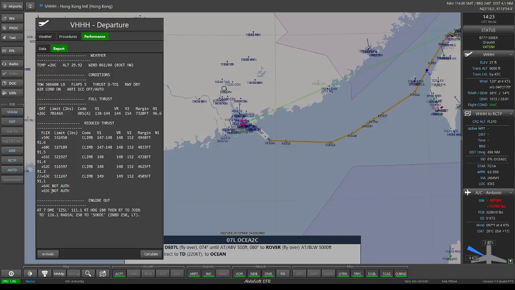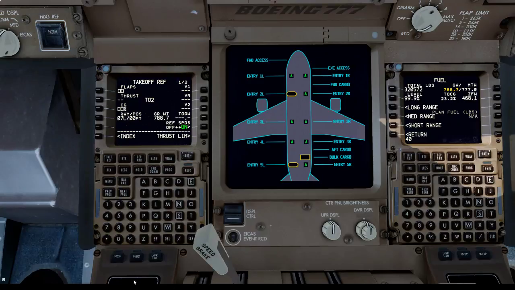So you see, with an assumed temperature of 64 degrees Celsius is not authorized for this takeoff. However, they gave us 63. You can see the two slash marks. So we'll be taking that to the FMC.